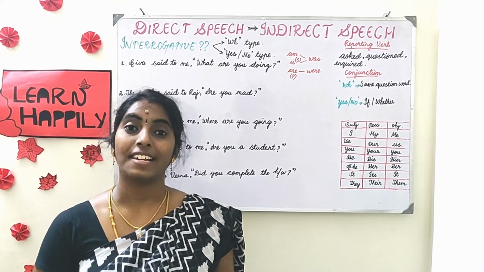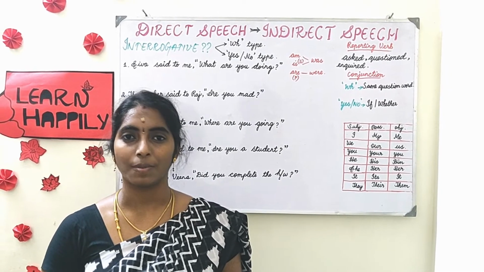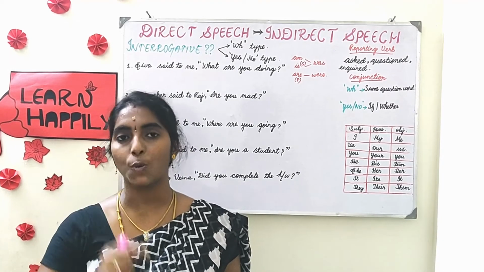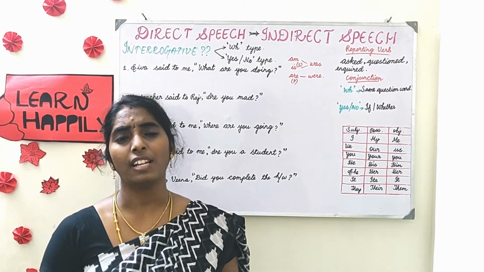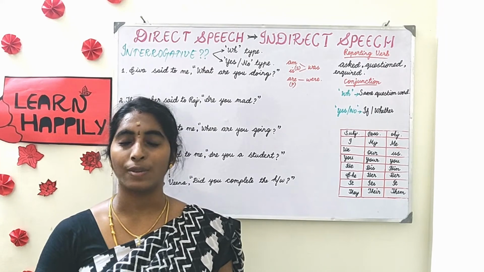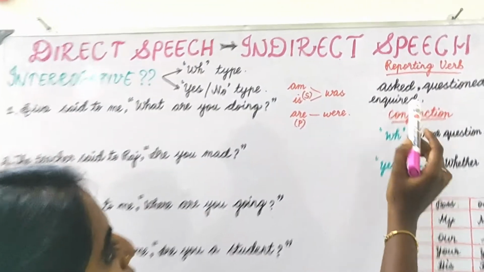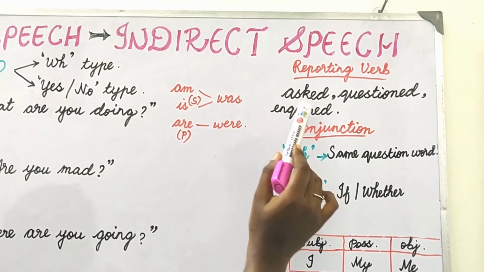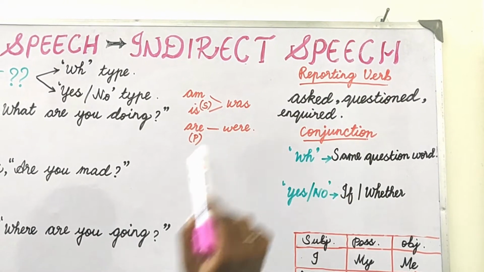Up next is interrogative. So what is interrogative? Interrogative is a question type. Okay. So when you want to ask someone a question which ends with a question mark, that is called an interrogative sentence. People feel that this type is very difficult, but if you understand the nuances, it will be very easy. Okay. So let's get started. How will you change the reporting verb? I told you it's a question. So the reporting verb said to should be changed to asked, questioned or inquired.